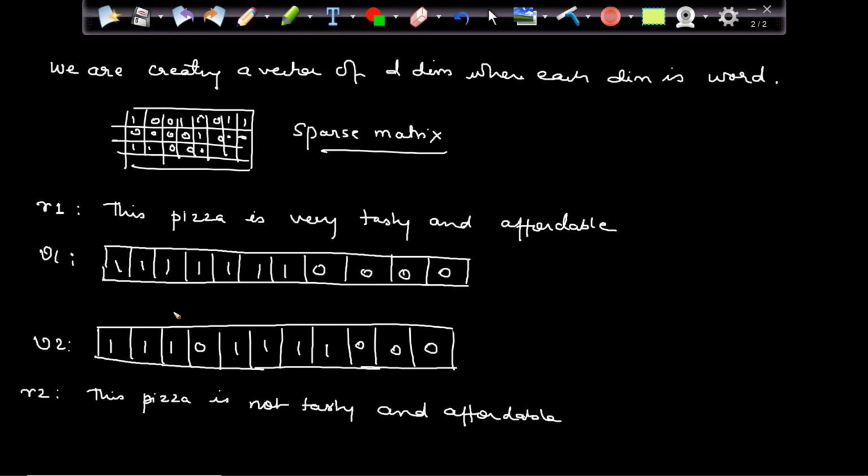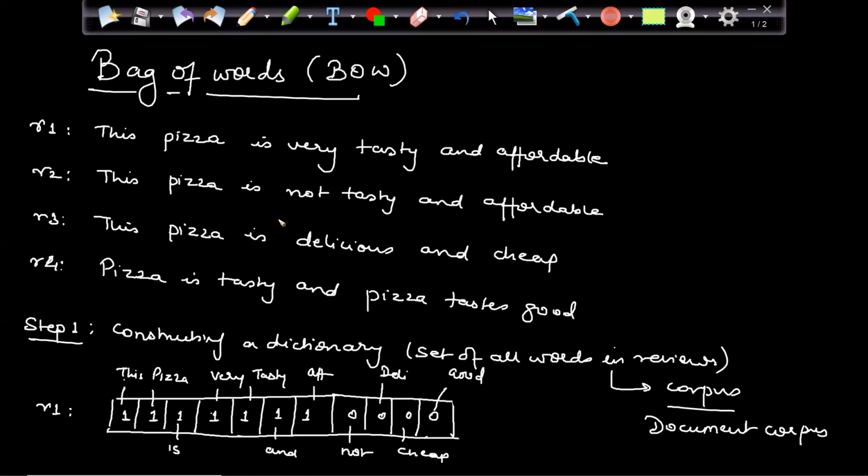Now, what is the difference? In fact, let's make it something like this: this pizza is very tasty and affordable; this pizza is not tasty and is affordable.